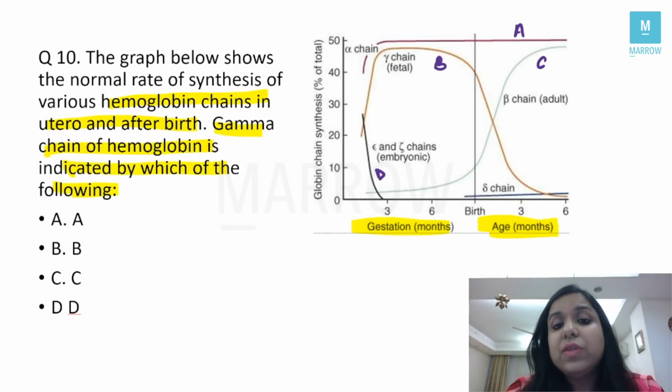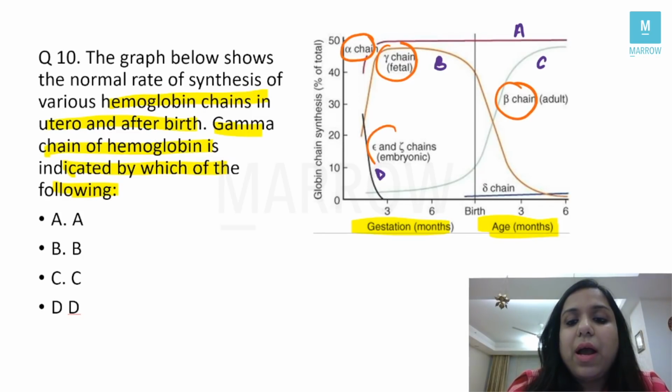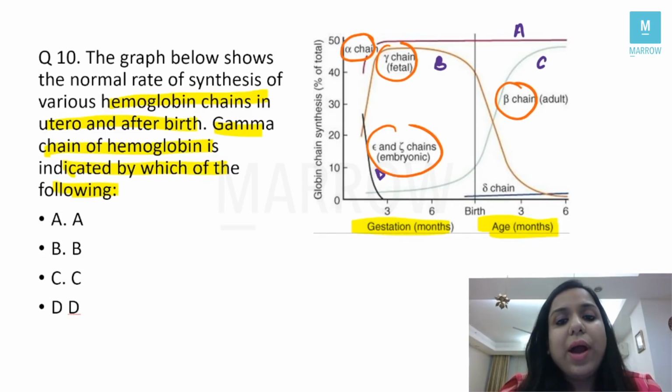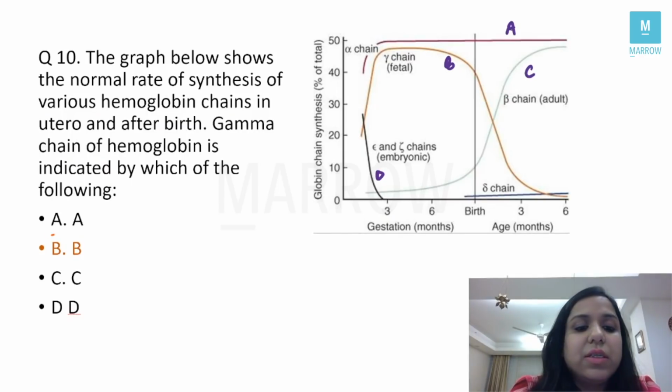Okay, so one thing which is incorrectly mentioned here is that in this graph the chains are labeled, right? Alpha, delta, beta and epsilon. So they were not mentioned in your AIIMS paper. You had to tell the gamma chain of hemoglobin is indicated by. All of you can see the answer is B. B is the gamma chain.